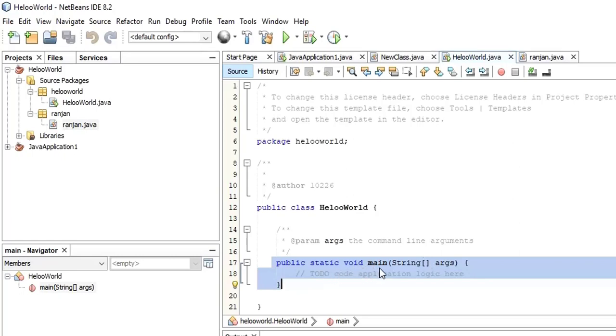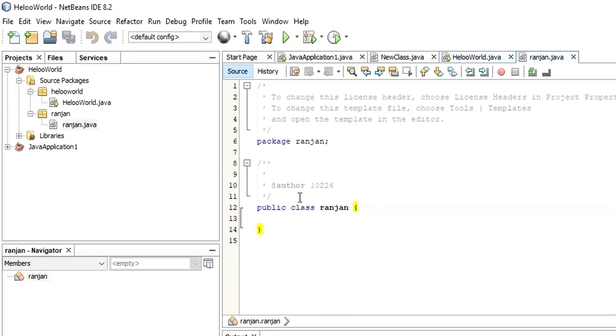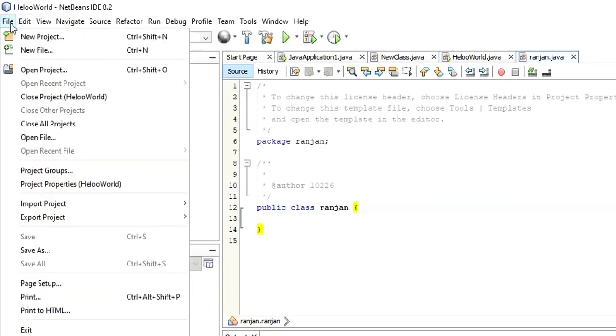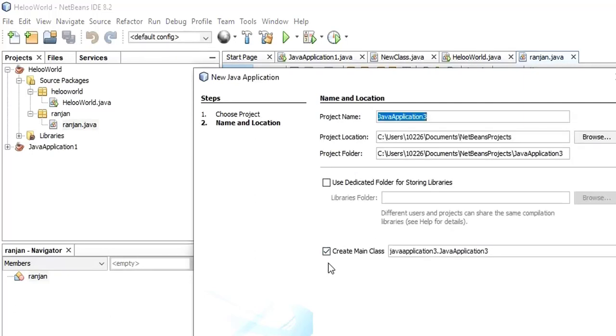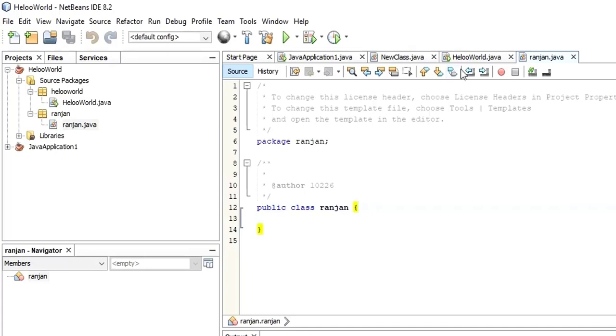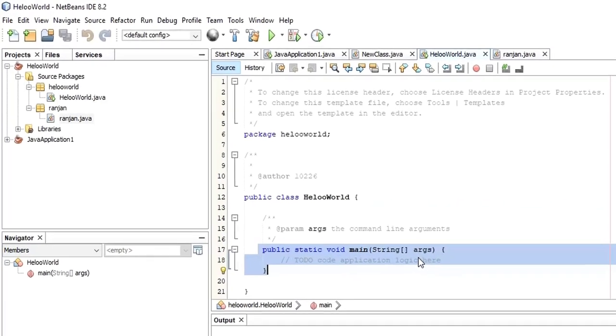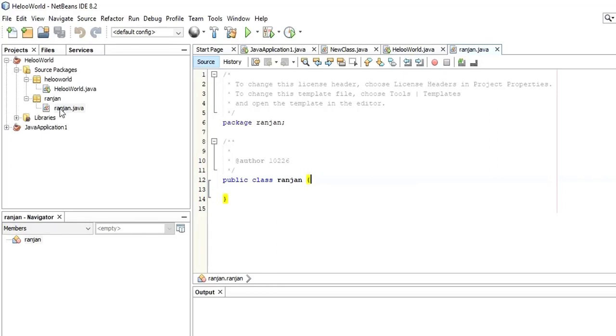So here we have the main method by default. Here there is no main method. Do you know the reason why? Remember when we were creating the project, I told you to go to New Project. I told you to select Java Application. I told you to select Next. Here I told you to check this box, Create Main Class. That's the reason why this HelloWorld has been created with a main function. This class I have not done that for, because I have just right clicked and created the class. So it has just created a class. I hope you have understood the difference, right? So no wonder that here there is no main method.